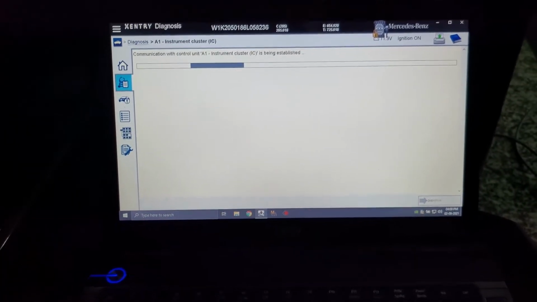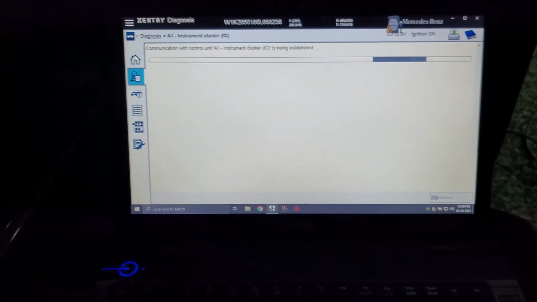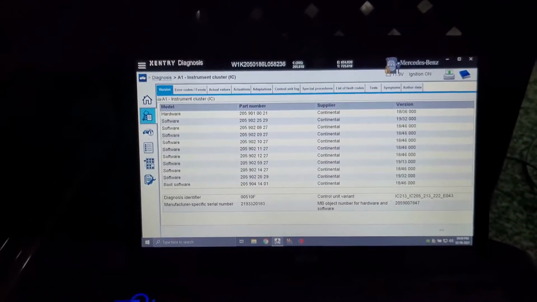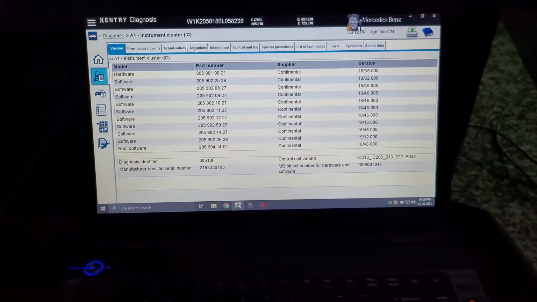Guys, if you purchase this Xentry or something, please also purchase a proper battery charger tool for your car, or else you will drain too much of the battery, is what I wanted to tell you.